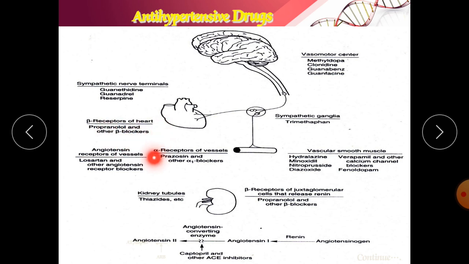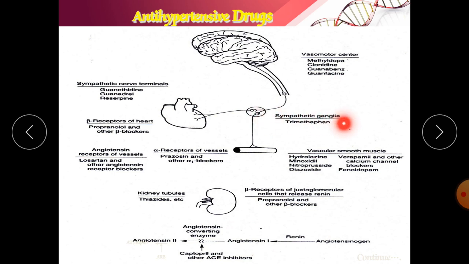After that the angiotensin receptor, drugs like losartan, they inhibit your angiotensin receptors. The alpha blockers, for example prazosin, terazosin. The kidney, the drugs acting on your kidney, for example thiazides, spironolactone, or furosemide. Now the angiotensin converting enzyme, drugs like captopril, enalapril, lisinopril.